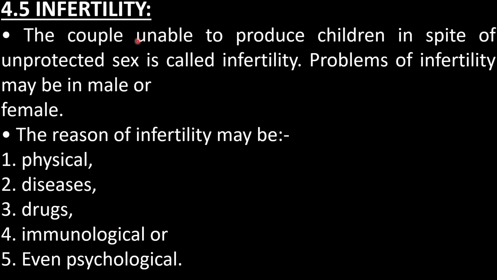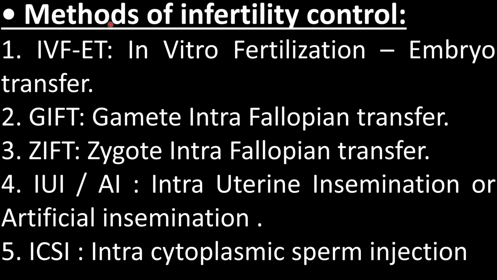So if a couple is unable to produce a child in spite of unprotected sex, then we call it infertility. To overcome infertility, certain techniques are there, and together these are called assisted reproductive techniques, ARTs. Assisted reproductive techniques are: first, IVF-ET, in vitro fertilization and embryo transfer.